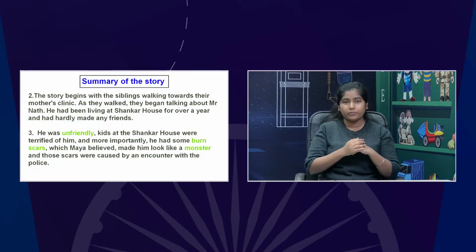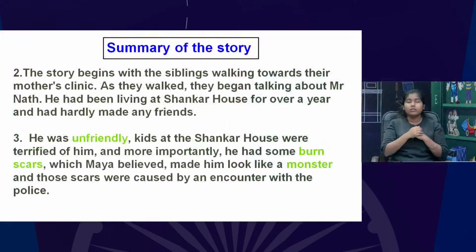Now we come to the third point of our summary. He was unfriendly. Kids at the Shankar house were terrified of him, and more importantly, he had some burn scars, which Maya believed made him look like a monster. And those scars were caused by an encounter with the police. So we could make out that he was unfriendly because he didn't make any friends for the last 1 year. And second thing, children were terrified of him.